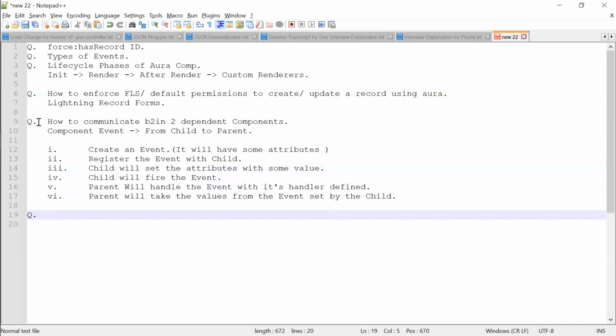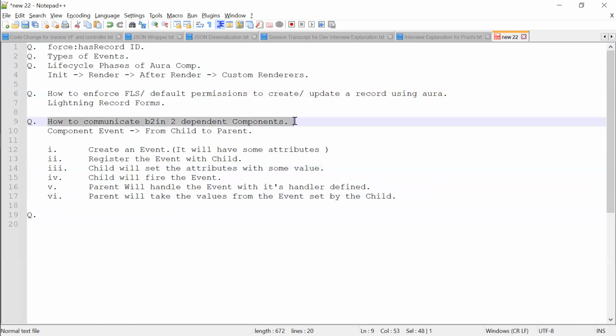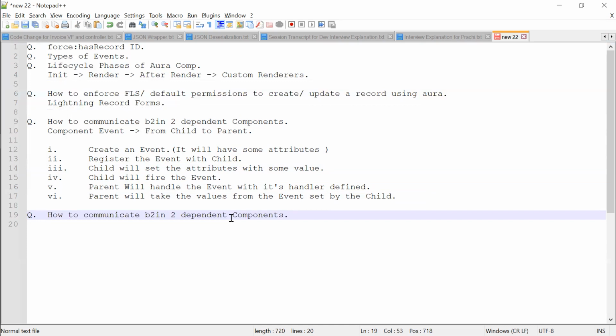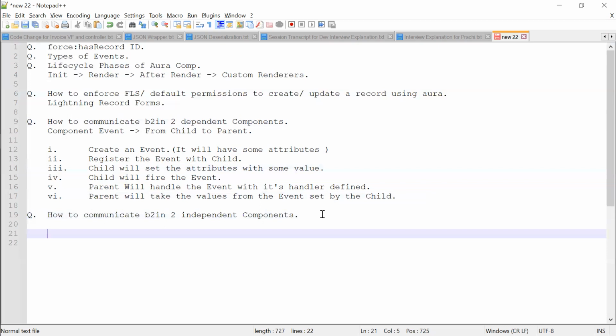Similarly, how to communicate between two components which are independent. There is no parent child relationship. No dependency also. So here again, we will make use of application events.